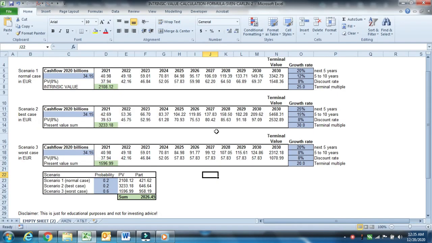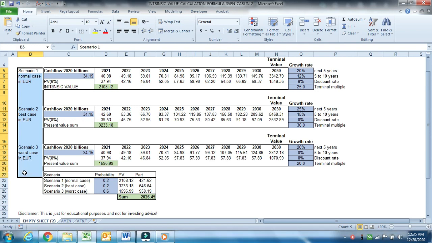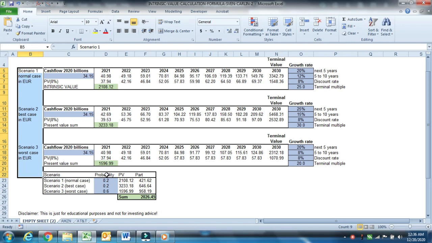We can make scenarios. Scenarios make you think in a different way. If you have a worst case scenario, base case scenario and normal case scenario, it will give you scenarios, and then you say, okay, can I tolerate the investment if the worst case scenario happens? Can I be very happy if the base case scenario happens? And what is the normal outcome, the most likely outlook? And then you can always put probabilities in the template: 25%, 25%, and let's say 50%.